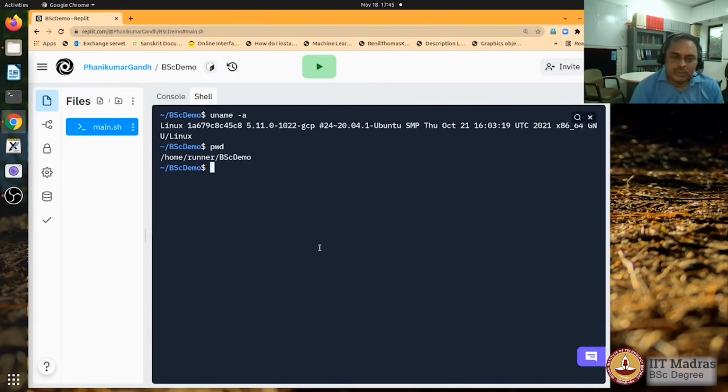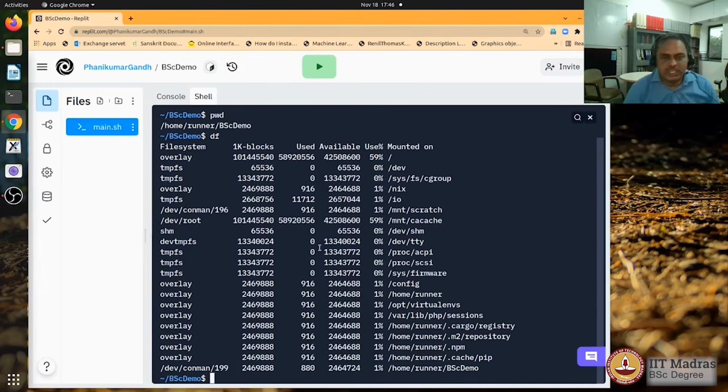You could actually revisit your scripts time to time to edit them and make them work as you wanted for any specific task, for an assignment, to practice, etc. And you could see that there are a lot of mount points that have been created here. We can look at the meaning of these as we go along.